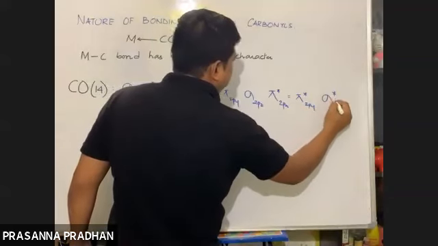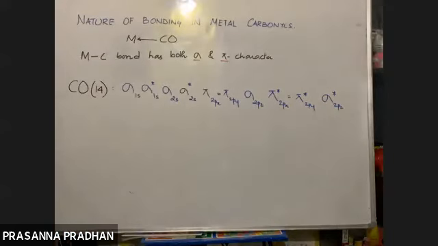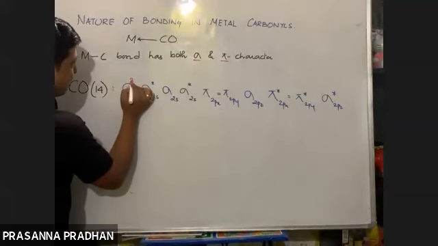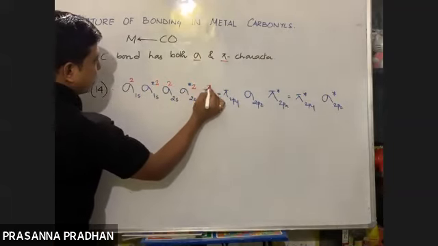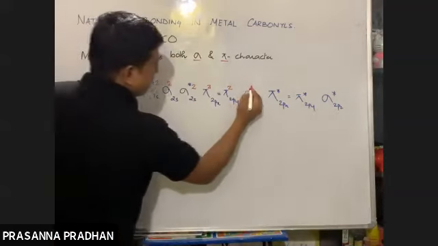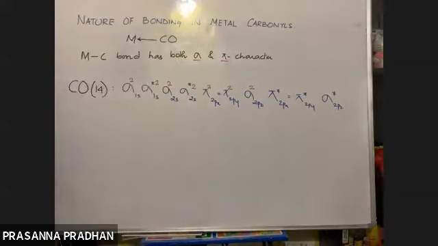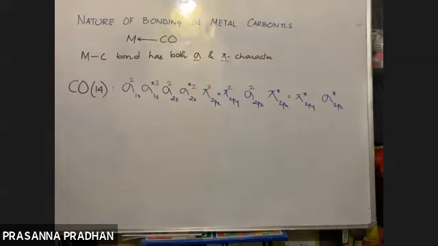If you are wondering what I am writing, this is the molecular orbital configuration. Total 14 electrons, each orbital can hold a maximum of 2 electrons. So we have 2 here, 2 here, 2, 2, 2. 1, 2, 3, 4, 5, 6, 7, 8, like this. So we have accommodated 14 electrons here.